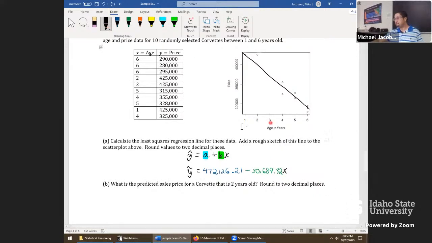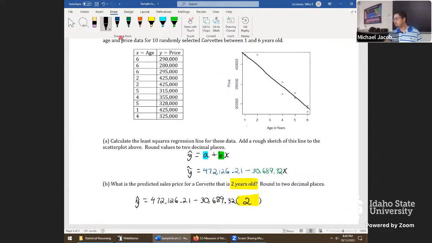So part B is saying, what is the predicted sales price for a Corvette 2 years old? Predicted price is y hat. Now we're just copying in the numbers: 472,126.21 minus 30,689.32 cents. And here's where the 2 goes.